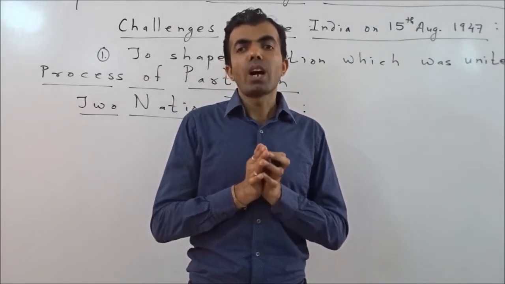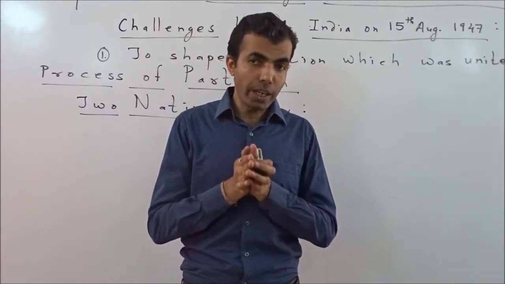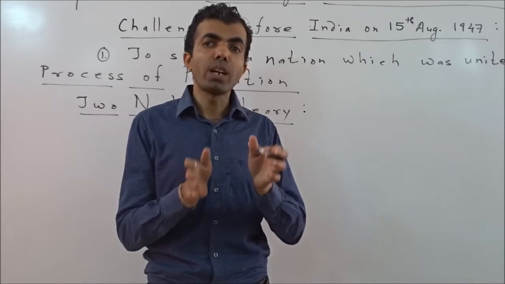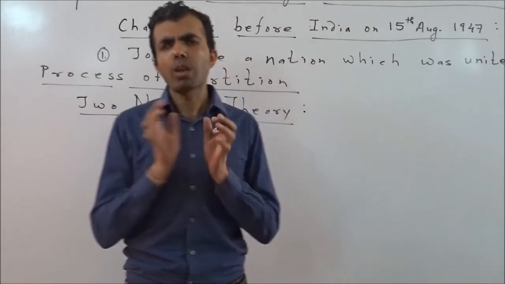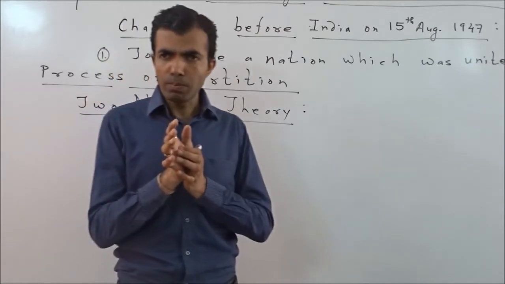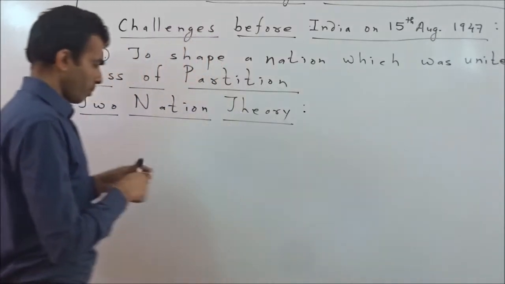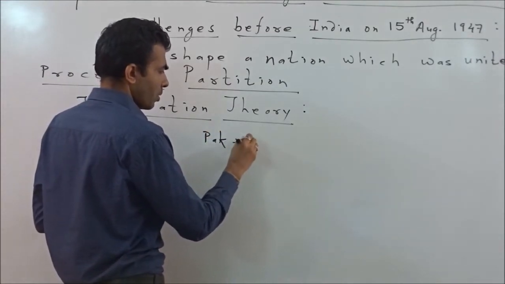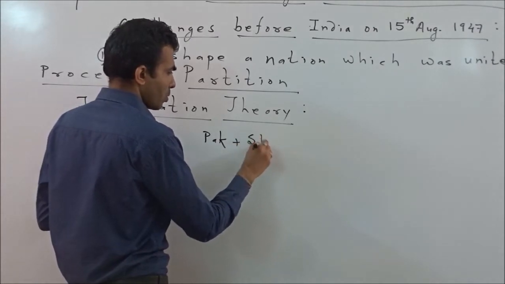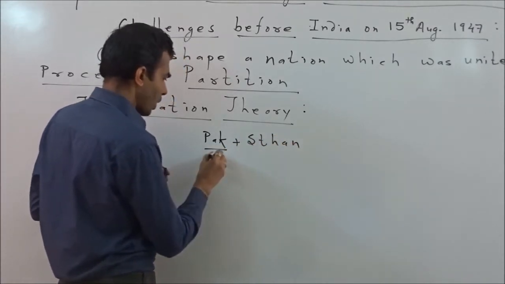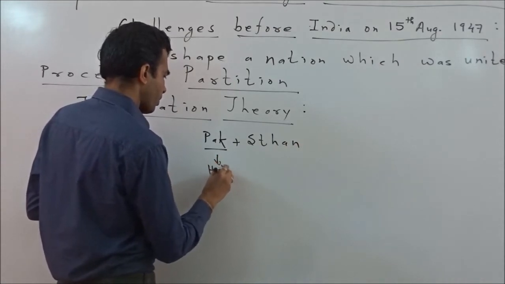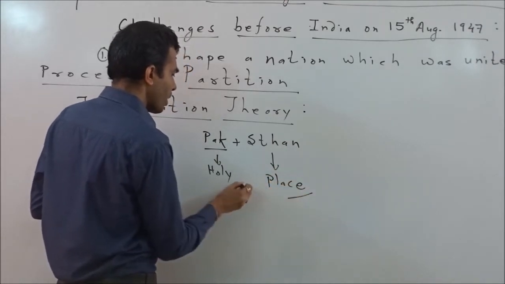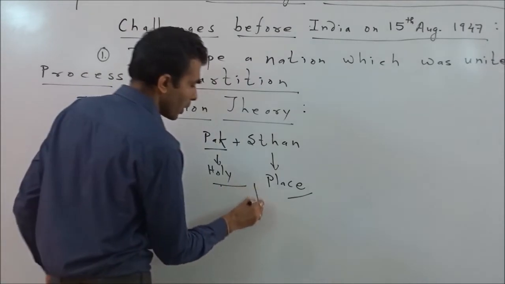They wanted that all those areas which had a Muslim majority should become part of Pakistan. In simple words, they wanted to make a nation, Pakistan. Pak means holy, Pavit. Sthan means place. They wanted to make a holy place only for Muslims.